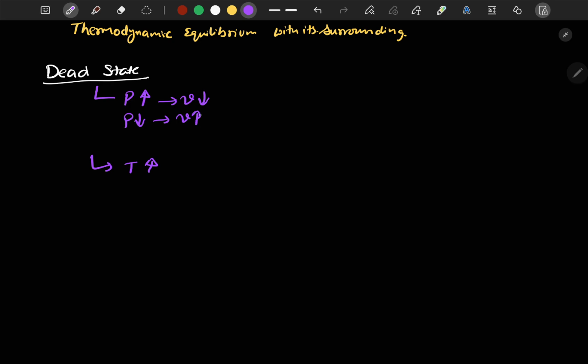Another thing is that when the temperature of a system increases, its entropy also increases. We know that the higher the temperature, the higher will be the entropy.